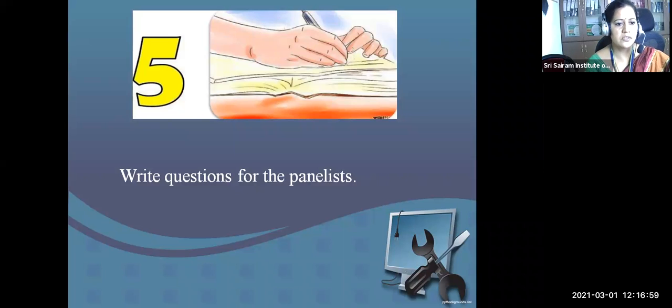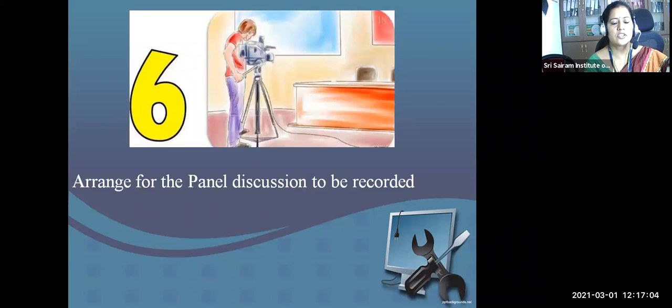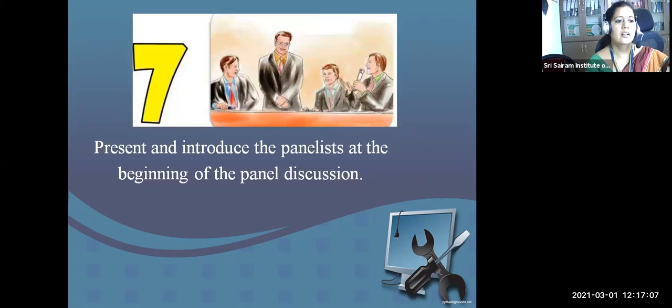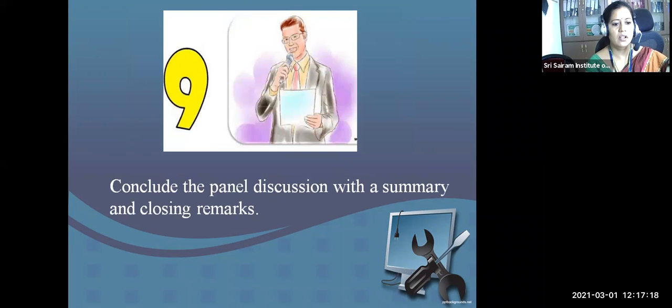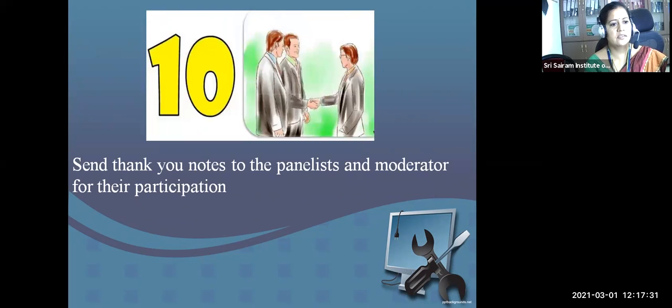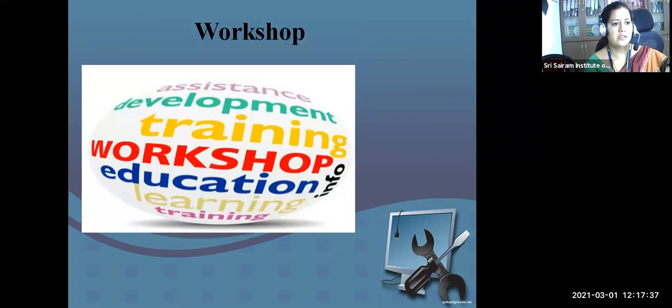Then, of course, write the questions for the panelists. Arrange for the panel discussion to be recorded through a camera. Then present and introduce the panelists at the beginning of the panel, which is the job of the moderator. Then conduct the discussion as planned, following the established rules. Then conclude the panel discussion, which is again the job of the moderator. Whatever he has concluded from the panel should be discussed in open forum, and closing remarks should be given by the moderator. Then, of course, send thank you notes to the panelists and the moderator for their participation.